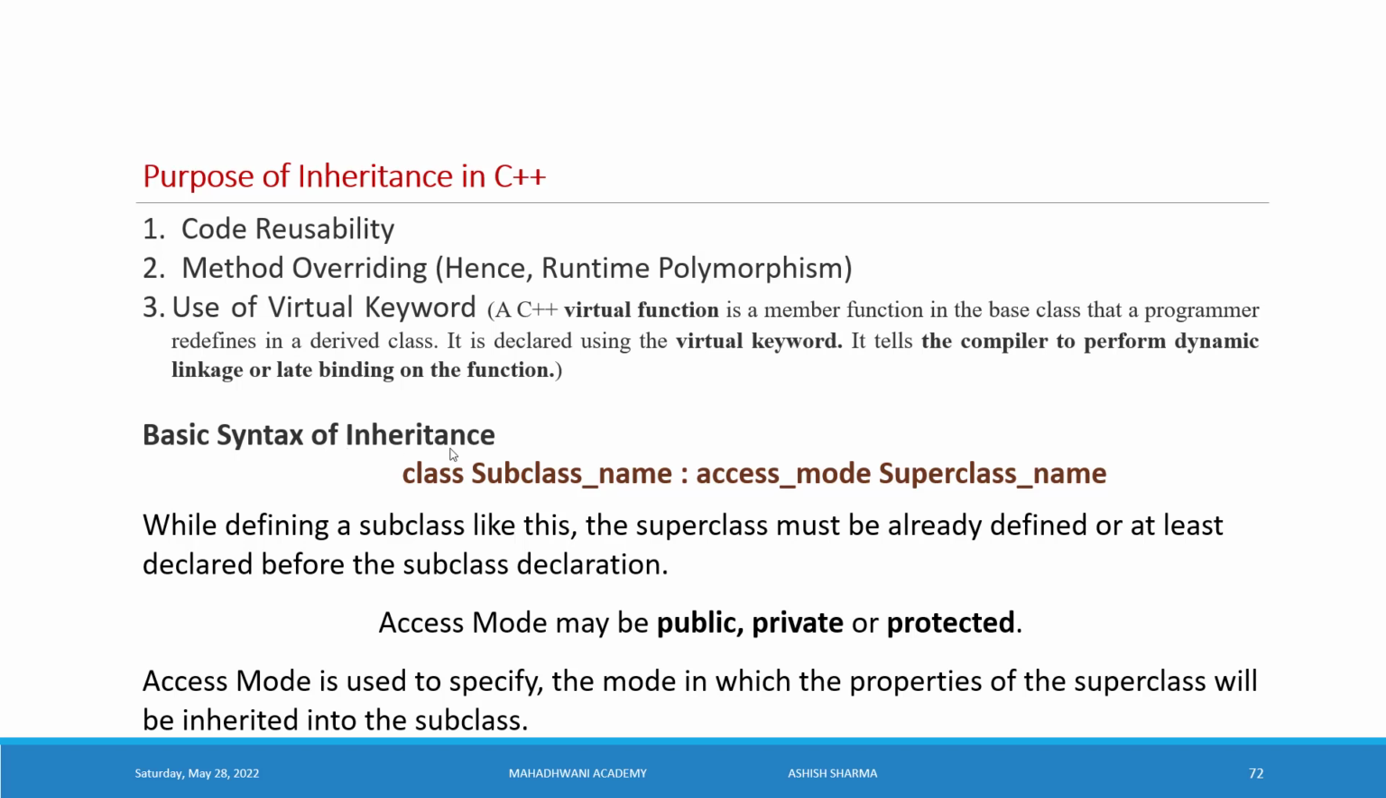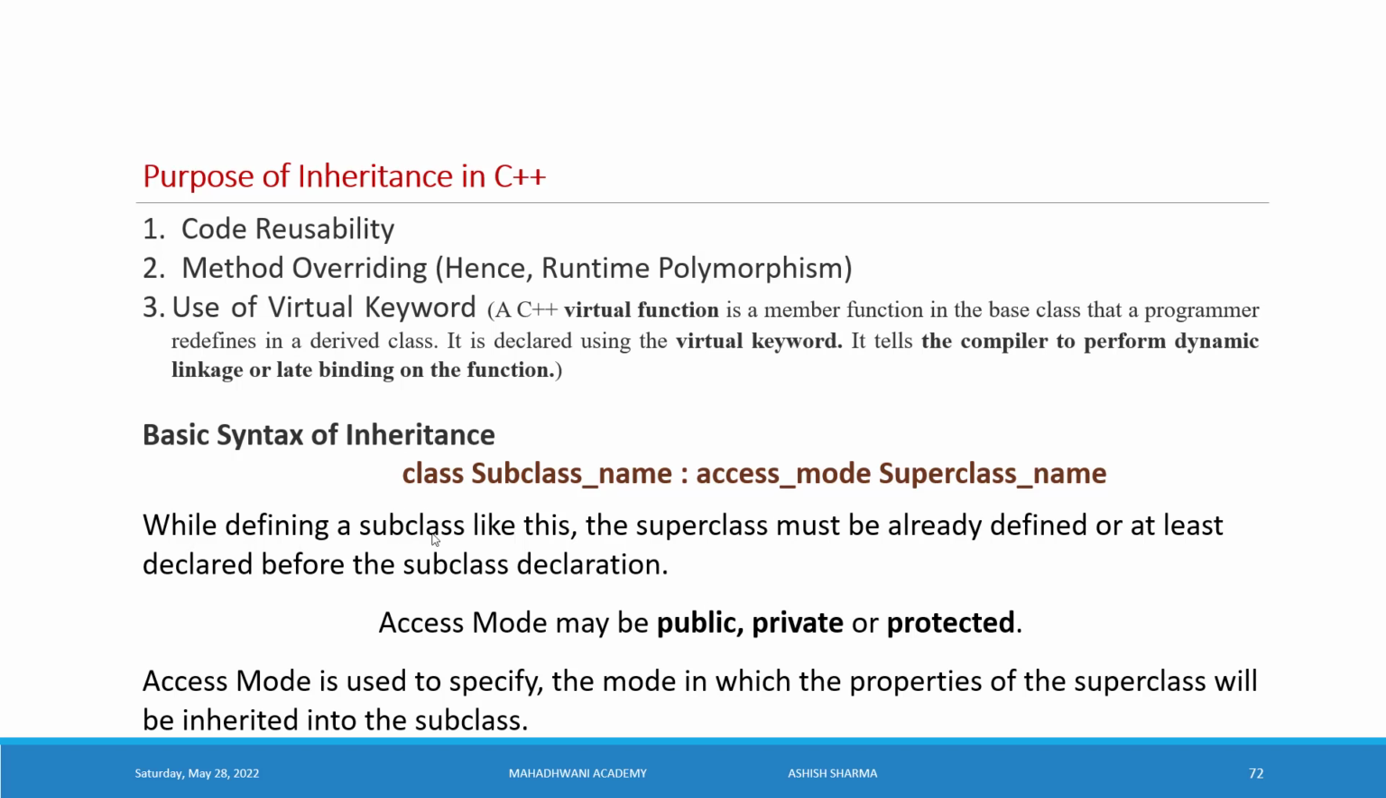Basic syntax of inheritance. First is class, which is a keyword, then the derived class name, the subclass name, then the colon, then the access modifier: public, private or protected. Private members are never accessible, so use public or protected. Then the superclass, the parent class name. This is the way to implement inheritance in our source code in C++.